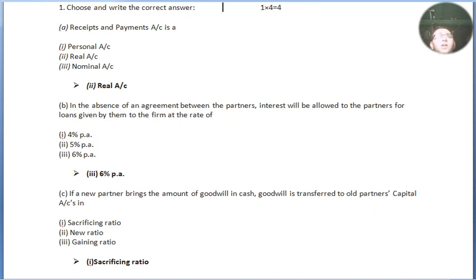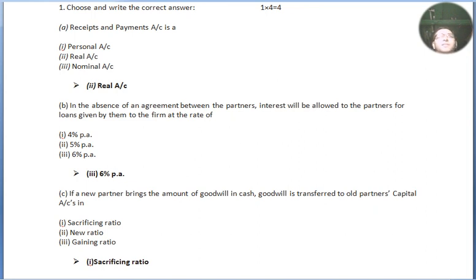So let's begin. Question number A. Receipts and payment account is a: options are personal account, real account, nominal account, and the answer is real account. And the opposite of this, receipts and payment, is income and expenditure. It is a nominal account. Please try to remember this.